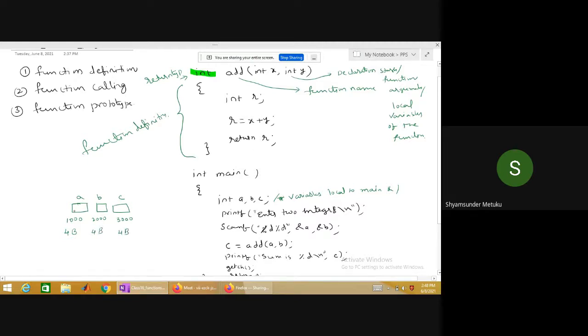So can anybody tell what is the content of these three locations? Tell me. What are the contents of these three locations? Respond.